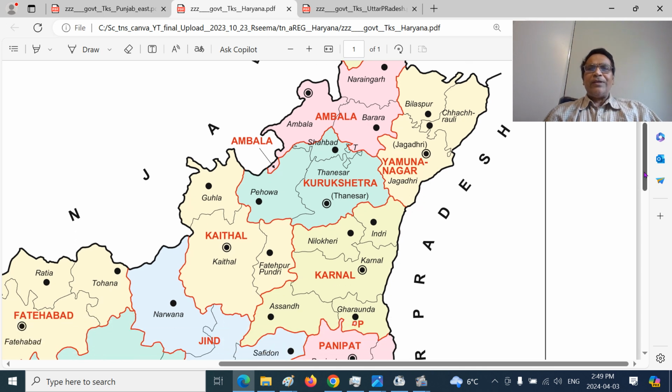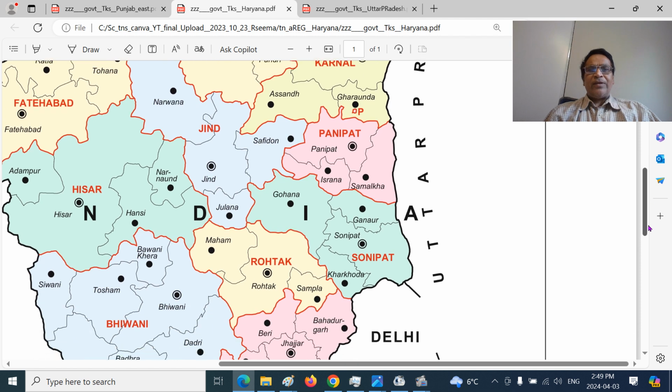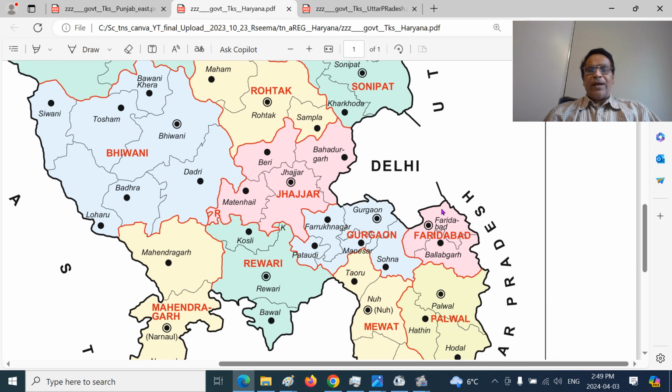You can see it starts at Chhachhrauli. This is all the Khadar region, 5-10 kilometers in Chhachhrauli and Jagadhri, and you can see Indri, and you can see Karnal and the eastern parts of Assandh, and the eastern part of Panipat and Samalkha. Panipat town itself is in the Bangar region, the older alluvium or elevated region. Samalkha and Ganaur and eastern parts of Sonipat and Delhi, and it again narrows in Faridabad and Ballabgarh and Palwal and all those regions.